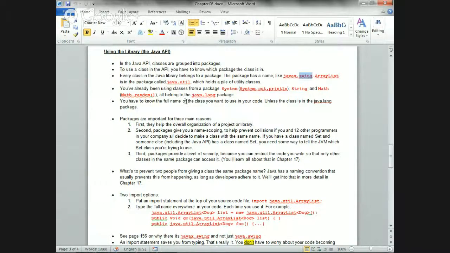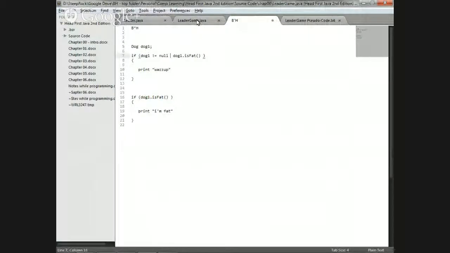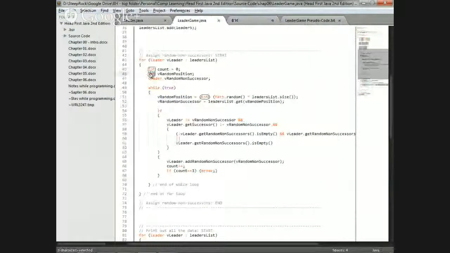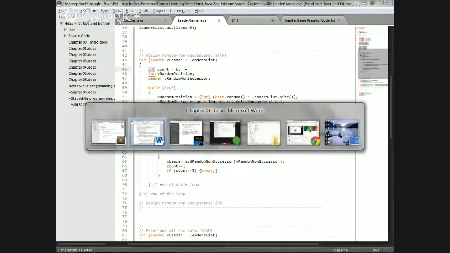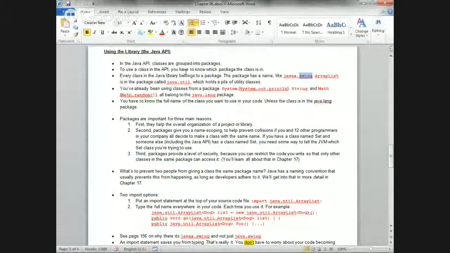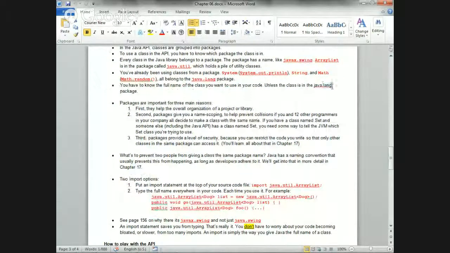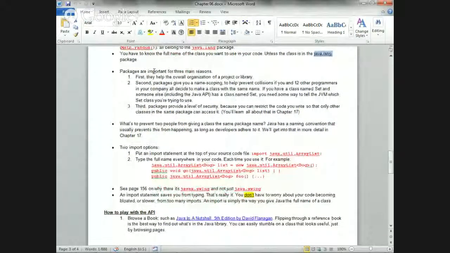How do we know if something comes with it or not? We're already using so many things that come with it, because they're inside the language package. In other words, the ones you use all the time, you don't have to import, and you'll just figure it out. Then you start getting into specific applications, like working with networks or Swing and making GUIs, and then you'll import. So anything in java.lang is imported already.